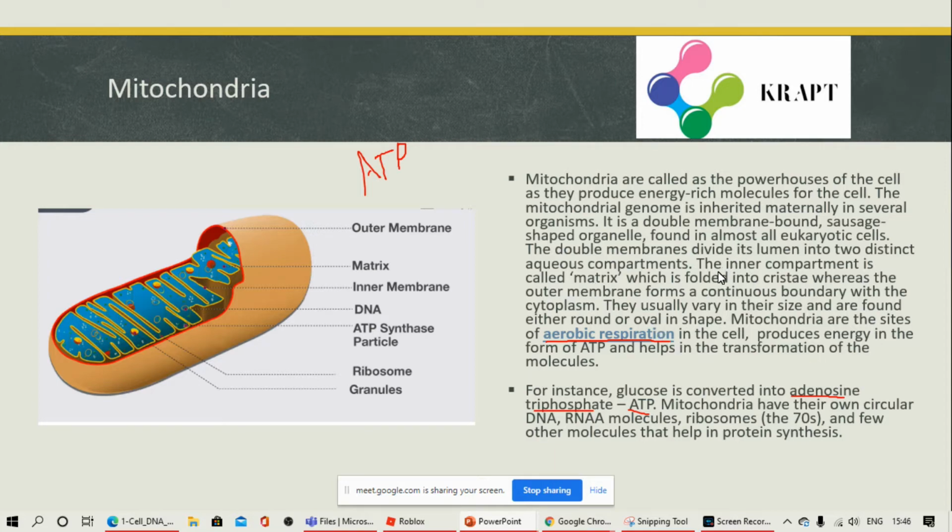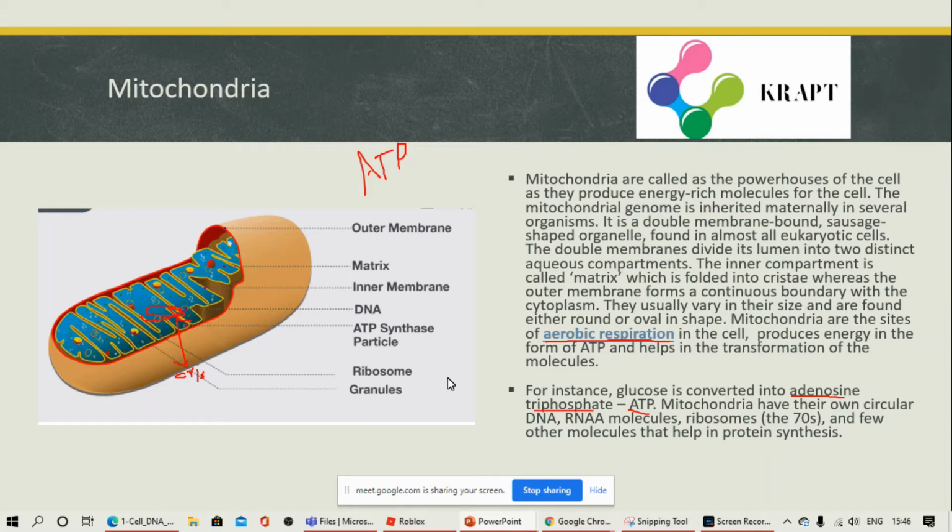The inner compartment is called the matrix, which is folded into cristae. You can see here the foldings. This is called cristae. Mitochondria are the sites of aerobic respiration, you know that, and it produces energy in the form of ATP. So, for instance, glucose is converted into ATP. It has its own DNA, RNA molecules, and also 70S ribosomes.